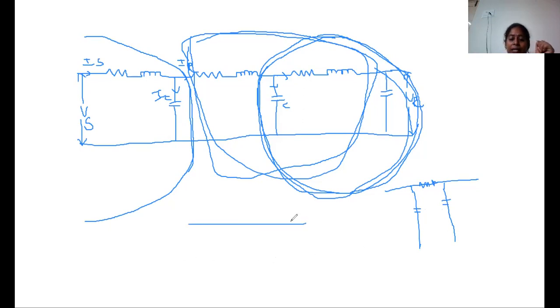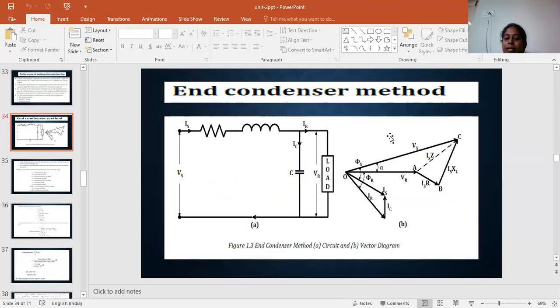Okay, and in the T connection, we have resistance, inductance and resistance, inductance, divided with a single capacitor. This is the type of T connection, and this is the pi connection. These are the three calculations for calculating medium transmission lines. First one is the end condenser method.